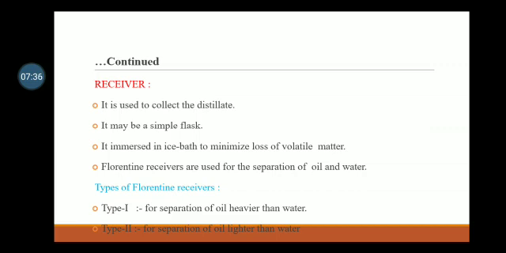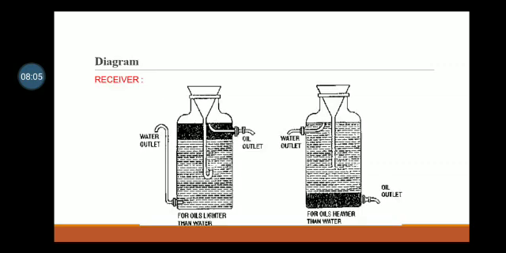Then receiver: it is used to collect the distillate. It may be a simple flask, immersed in an ice bath to minimize loss of volatile matter. Florentine receivers are used for the separation of oil and water. Types of Florentine receivers: type 1 for separation of oil heavier than water, and type 2 for separation of oil lighter than water. These are the diagrams of Florentine receivers.